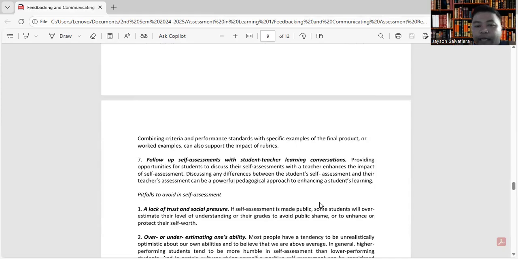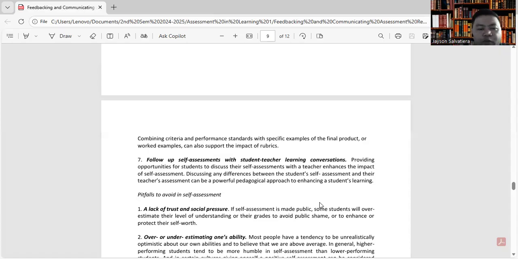Combining criteria and performance standards with specific examples of a final product or work examples can also support the impact of rubrics. In number 7, follow-up self-assessments with student-teacher learning conversations.